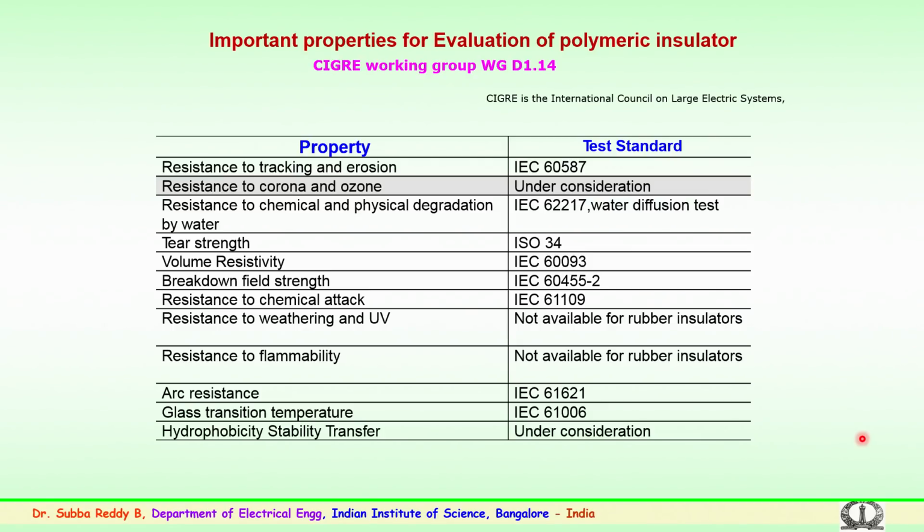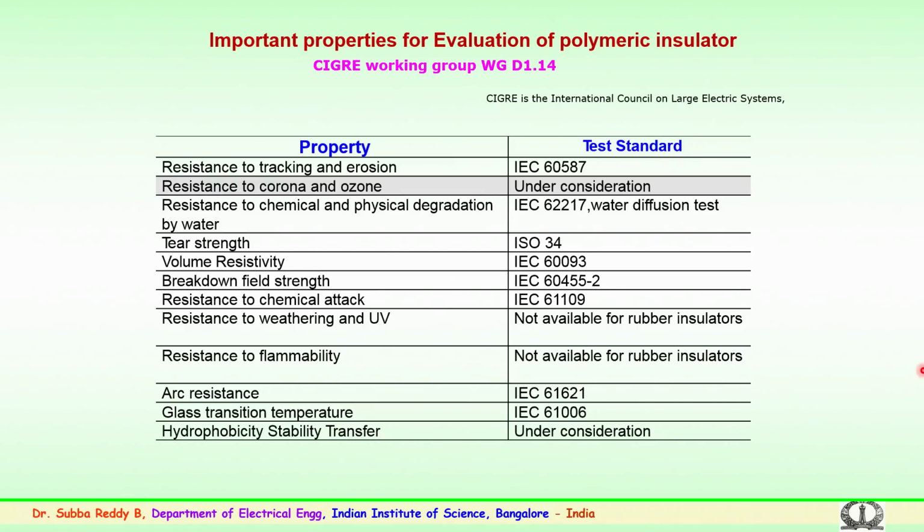It is focusing on the importance of several properties, and they have recommended some of the standards to be followed for the evaluation and testing of these insulators. CIGRE is the International Council for Large Electric Systems, a body which decides the standardization of the testing, suggesting several methods to be followed.